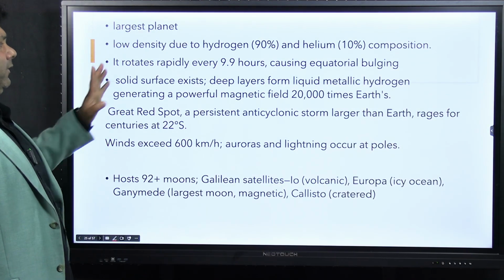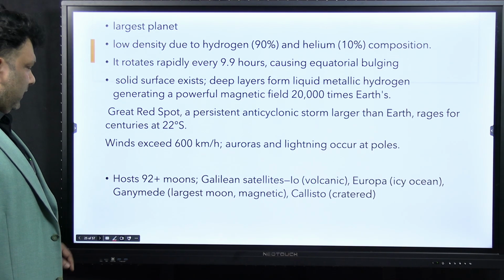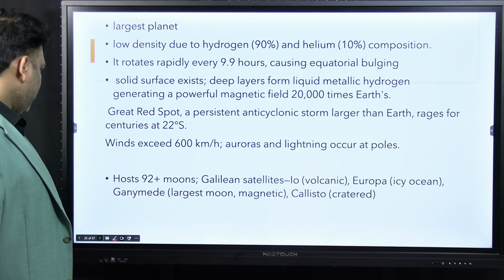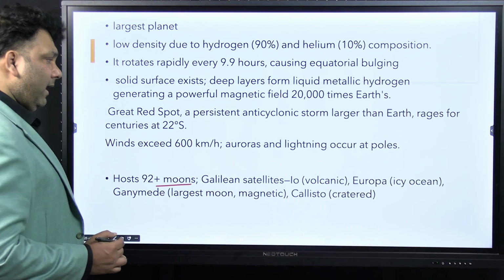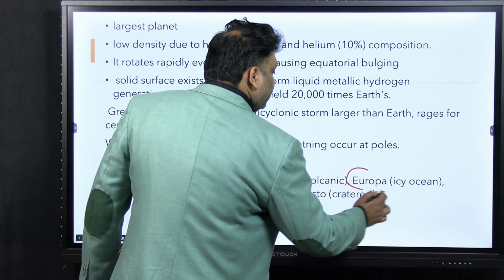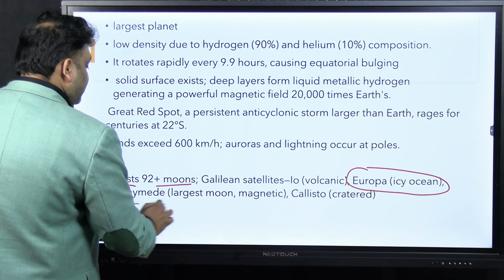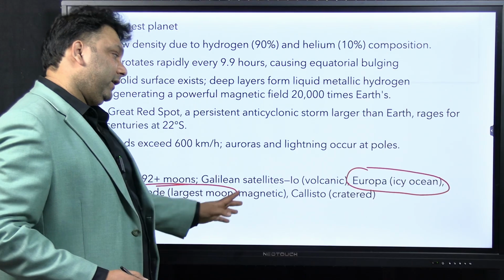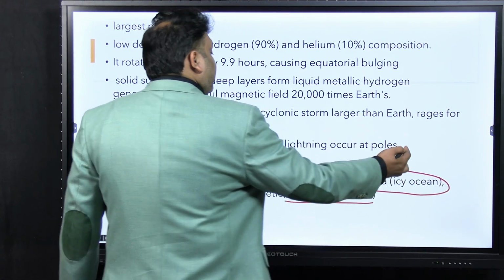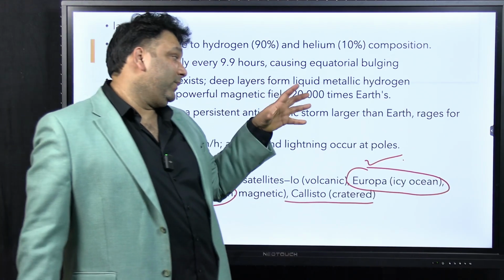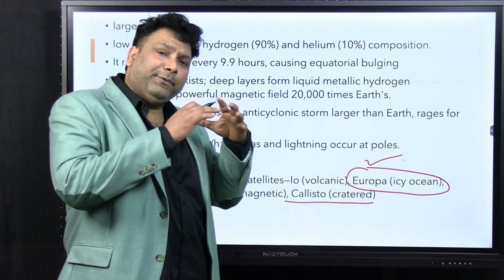Okay, you can see important points over here. The most important ones I have already told you. Anyways, you can go through this. And these are also important. It has 92 plus moons, and Europa is also very important. It has an icy ocean. Ganymede is the largest moon here. It also has a magnetic field. And Callisto is heavily cratered. Now Europa is important here, because it is extremely icy, and since the temperature here is very low, you will have a solid surface.